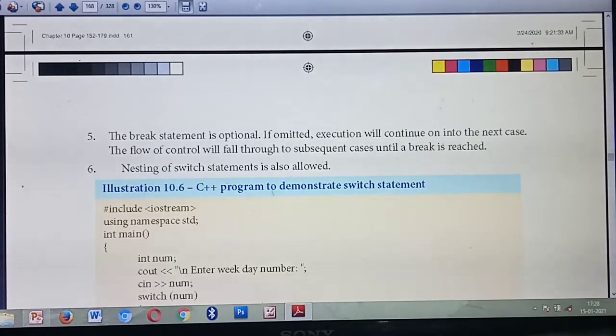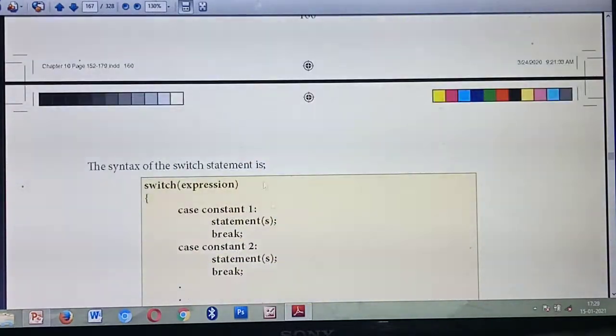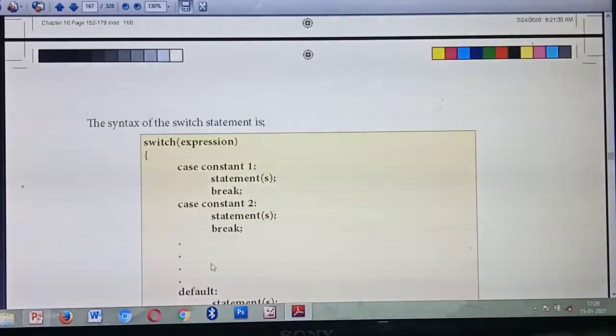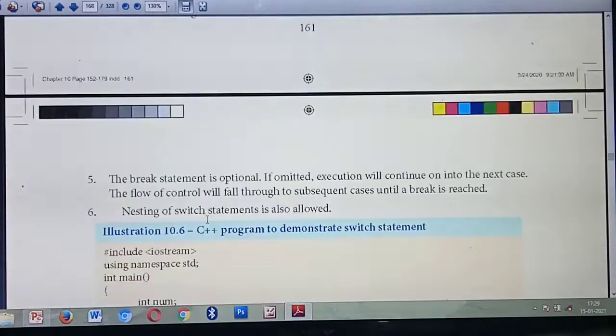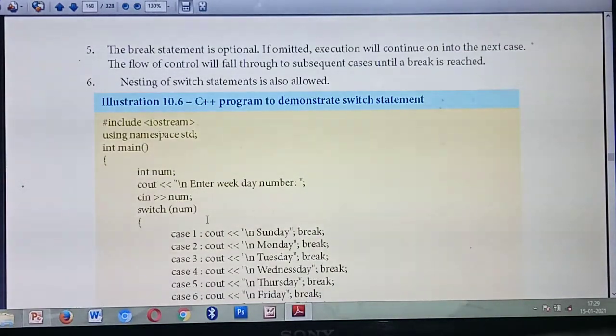Okay, the next point is that this break statement is also optional. That means, sometimes you are not giving break in each case, only at the last. If you are not giving a break statement in between, how will the program work? All the cases will run. Because if you give a break statement, it will break at that point and come outside. If you are not giving it, automatically all the cases will run till the break statement is found. Understood? That is the fifth point.